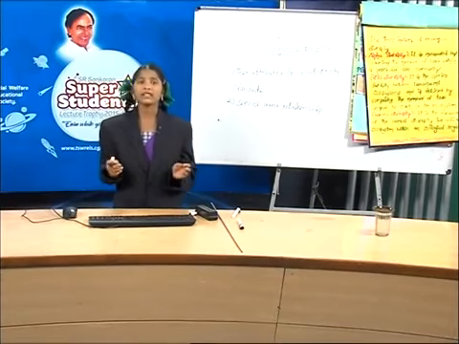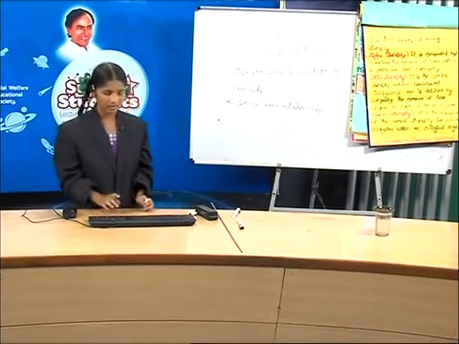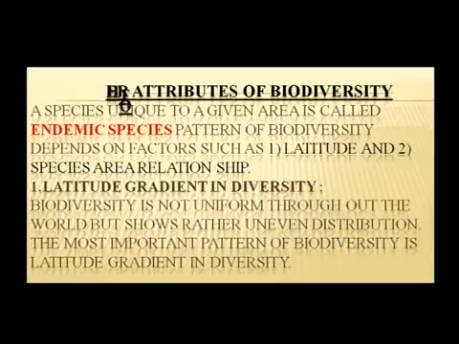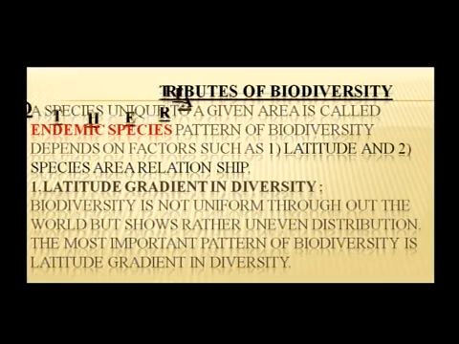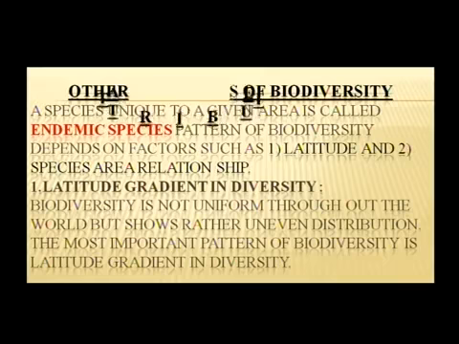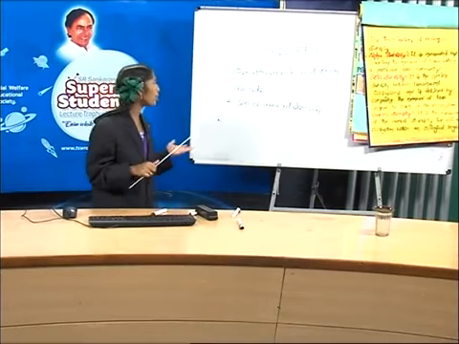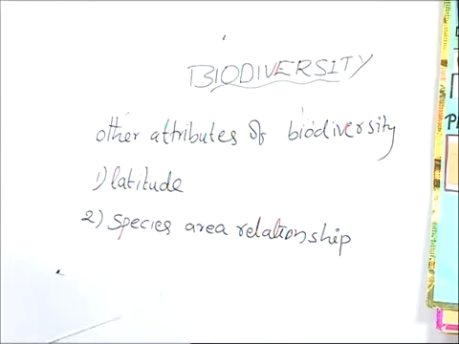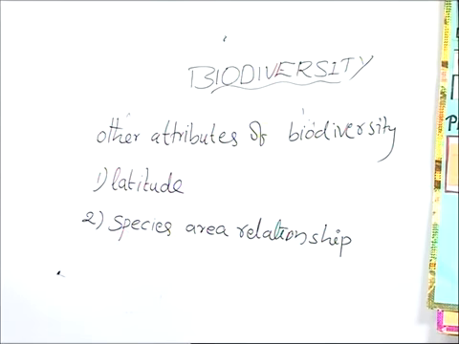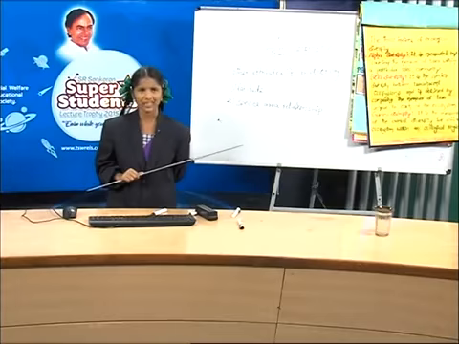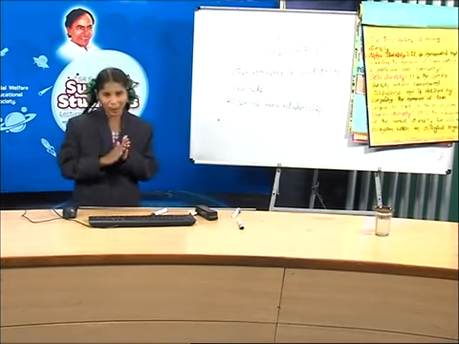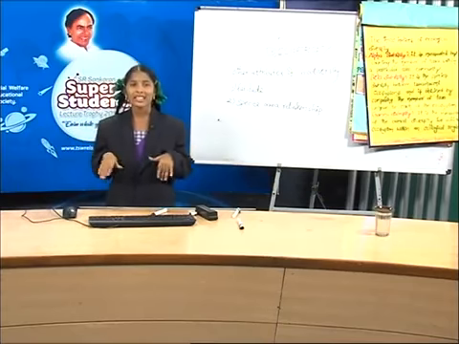Friends, let's see the latitudinal gradient in biodiversity. Here biodiversity is not uniform throughout the world but shows rather uneven distribution. The first one is latitudinal gradient in biodiversity. What is meant by latitudinal gradient in biodiversity, friends? Yes, that means there is an increase in diversity from poles to the equator.